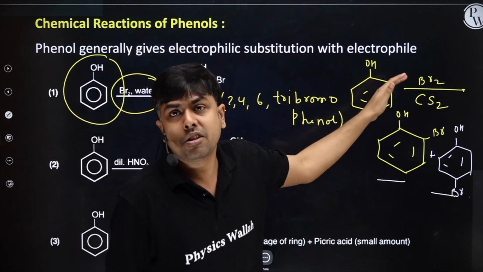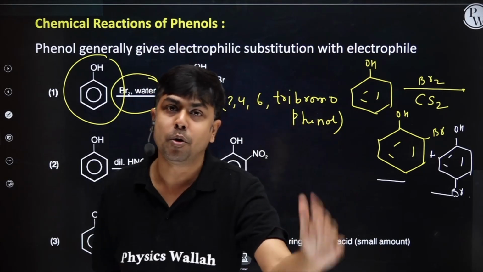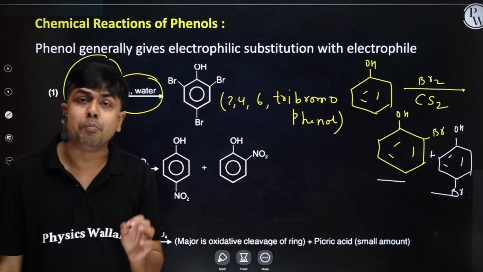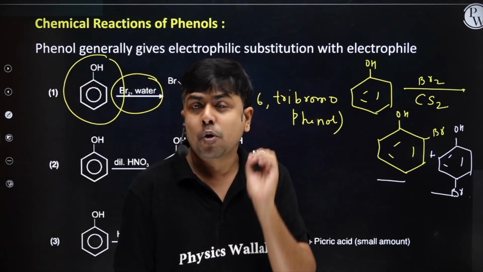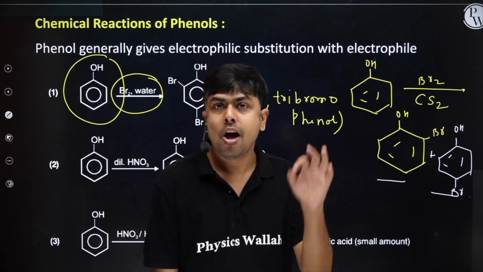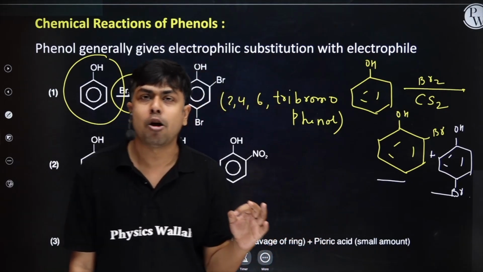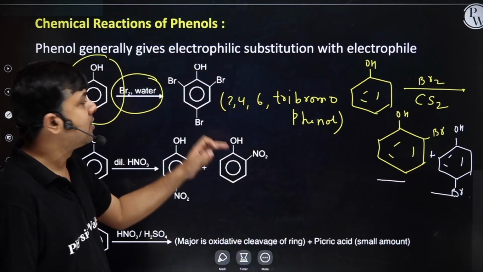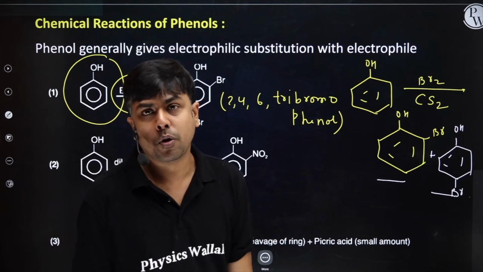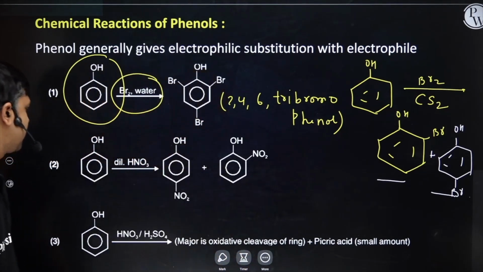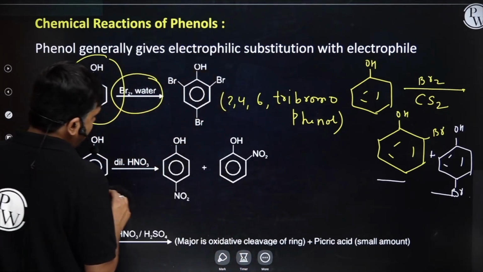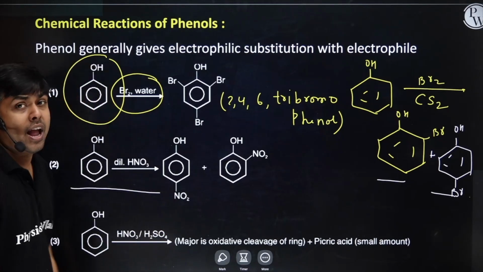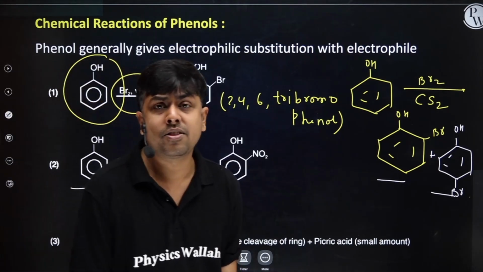Phenol on reaction with bromine in the presence of non-polar solvent, I will have mono substitution of bromine. Bromine will either occupy ortho position or it will occupy para position. I hope you understood this reaction of phenol with bromine water. Next one. Student, here I am having phenol and now it's treated with a nitrating mixture, or